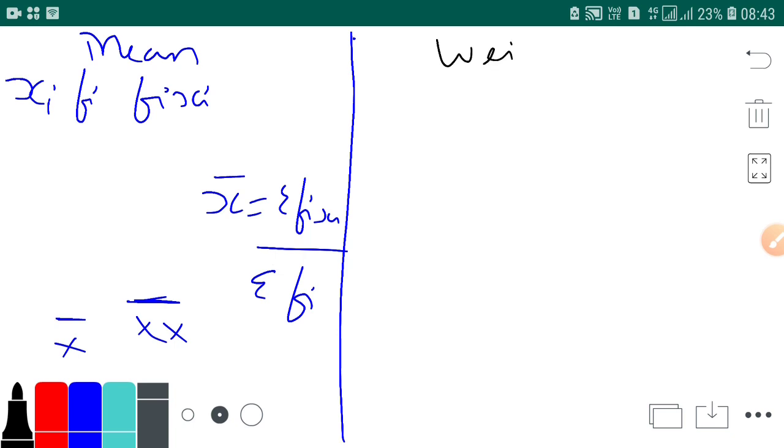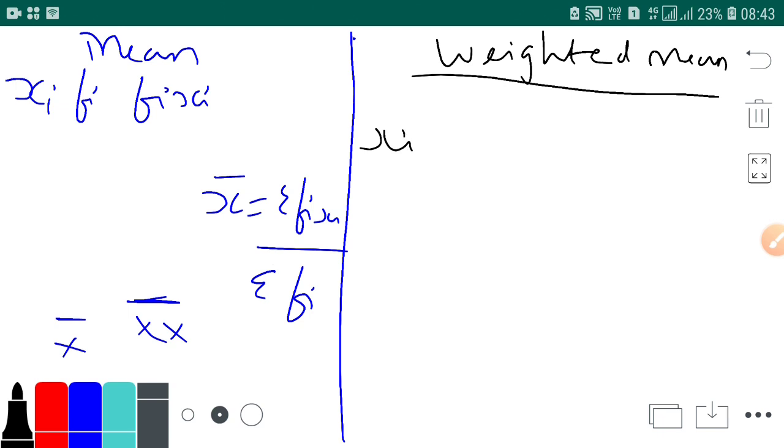Now I am teaching you weighted mean. In this, with xi, weight is given. Weight is importance. If there are so many people working in your school, everyone has their own importance. Teachers have their own importance, the principal has their own importance, or any other person has their own role. So everyone has their own importance. So wi is weight.